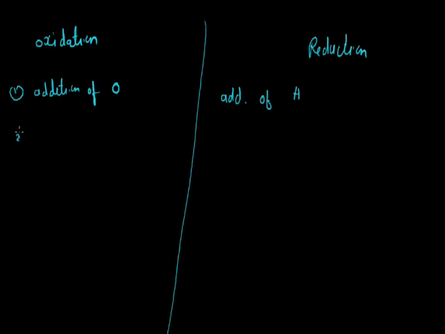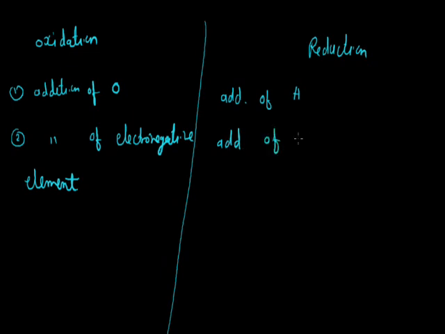The second one for oxidation is the addition of electronegative element, and the reduction becomes just the reverse, that is, addition of electropositive element.